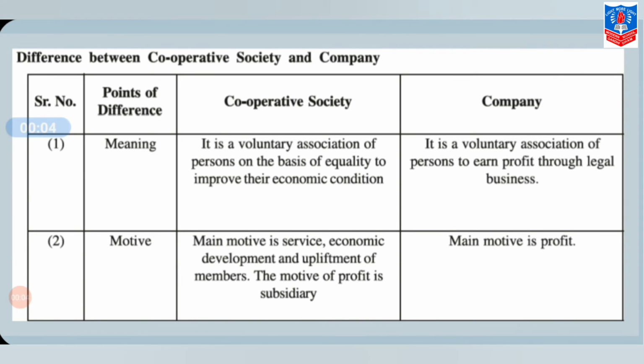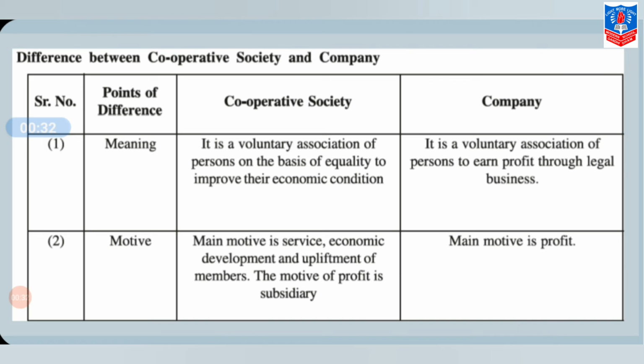Last difference, that is difference between cooperative society and company form. Meaning, it's a voluntary association of persons on the basis of equality to improve their economic condition, that is called cooperative society. While company, it's a voluntary association of persons to earn profit through legal business.